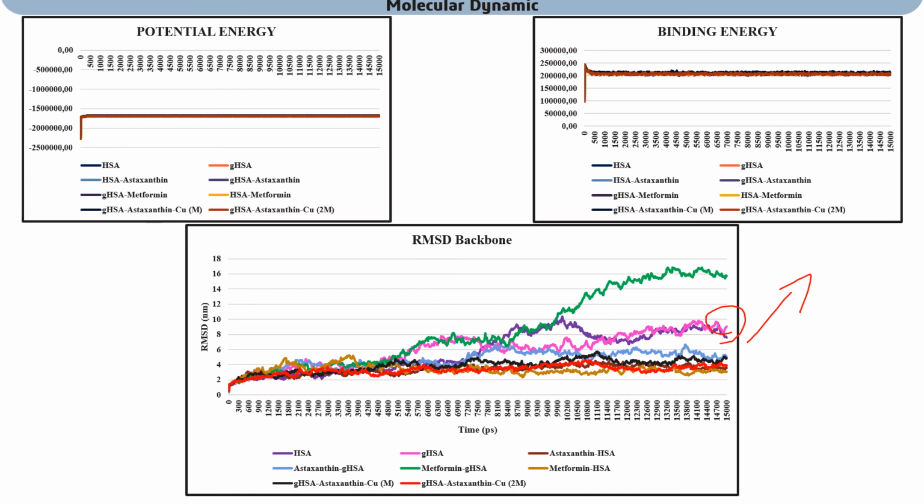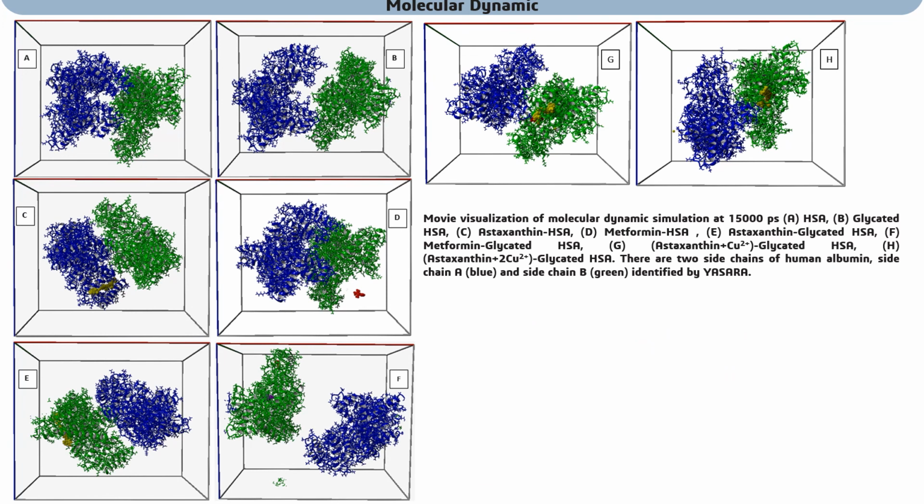And the glycated human serum albumin with astaxanthin, in blue, is lower than the previous one without astaxanthin. And when we add the metal ions, it shows even lower than the blue one. It means astaxanthin with metal ions is really capable of preventing unfolding events, and we can prove it with this movie visualization data.